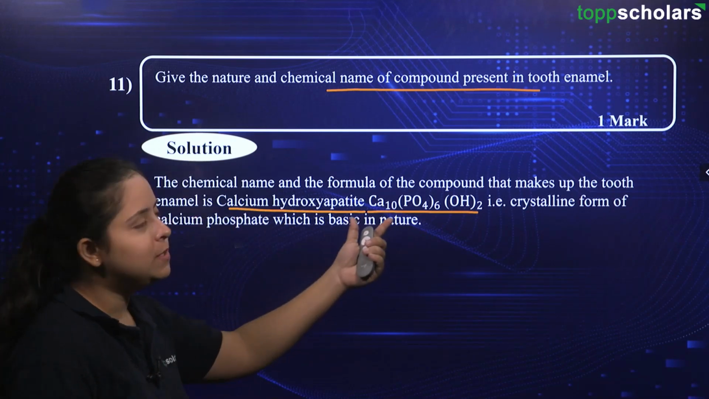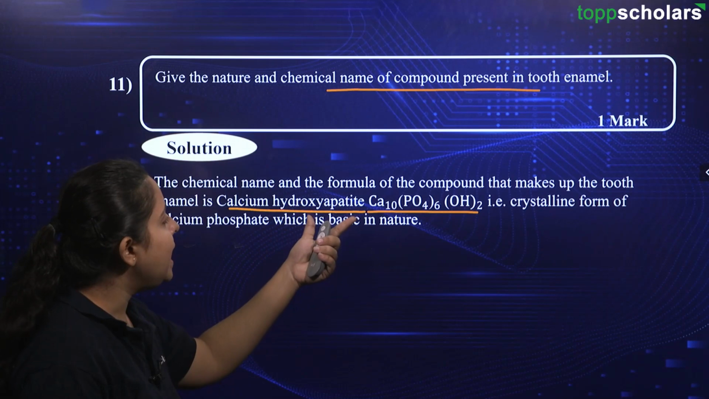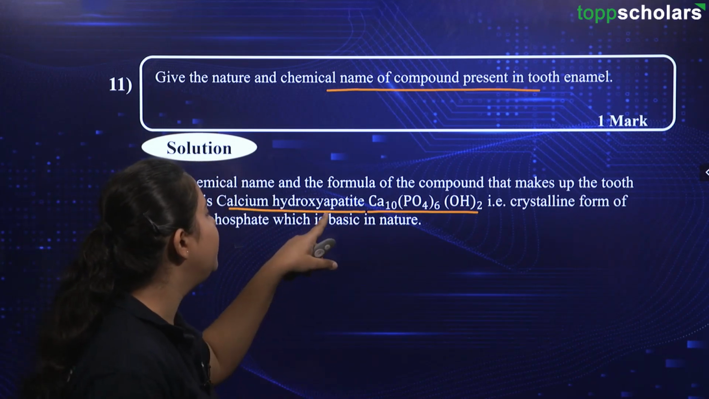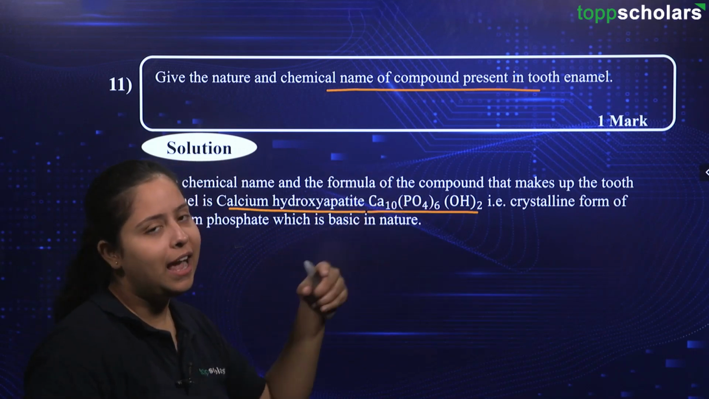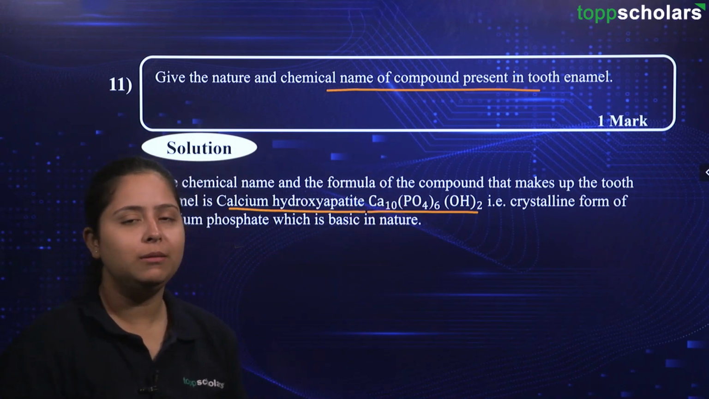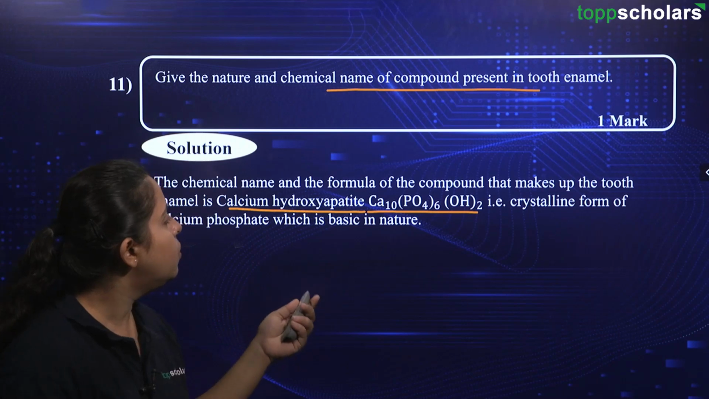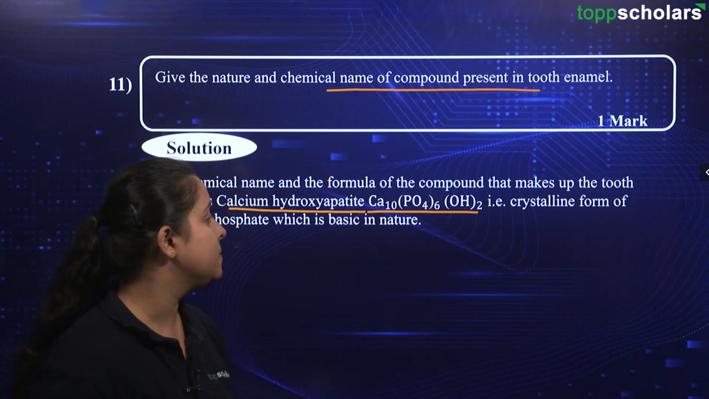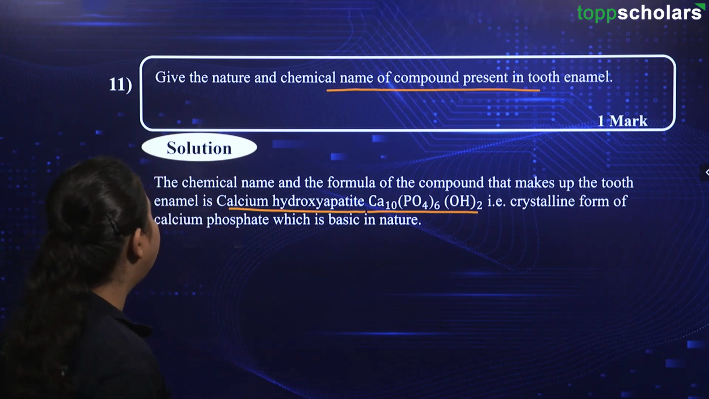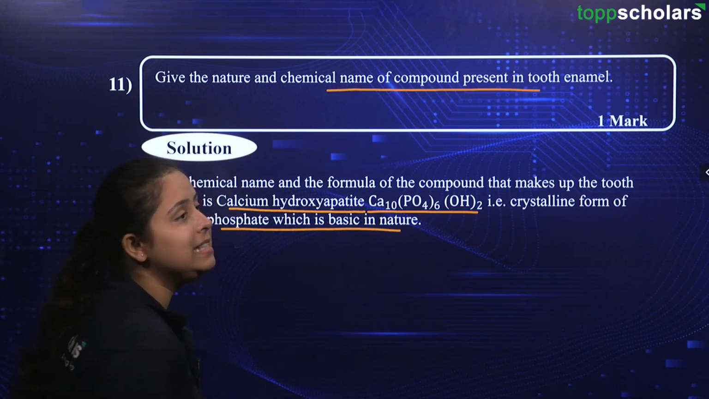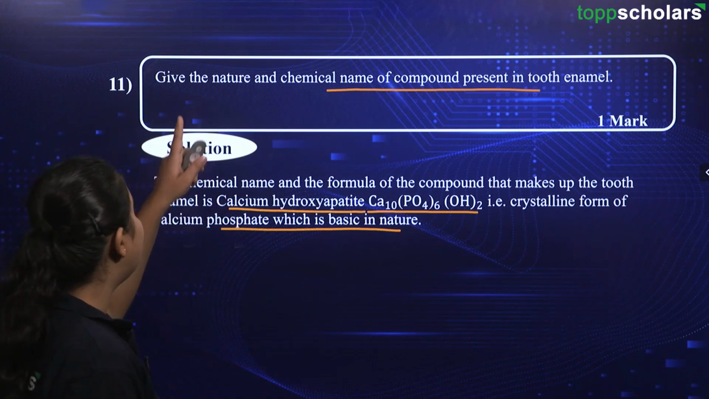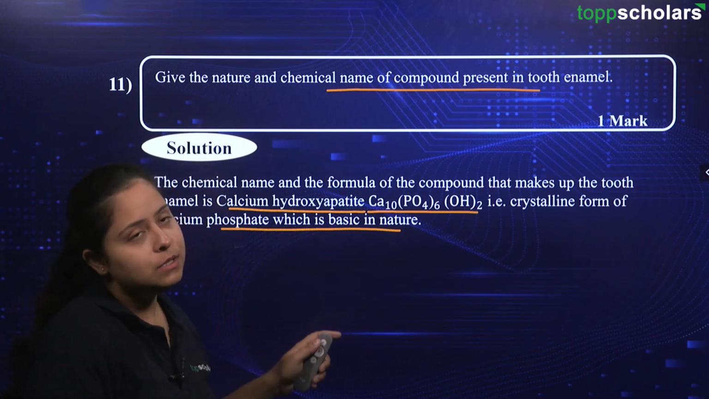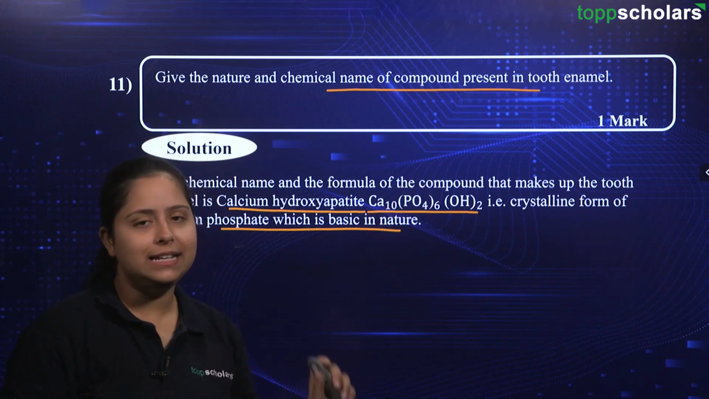Here we have calcium, so calcium is there. Hydroxyapatite. Just remember you need to add phosphate, so you can remember P for phosphate, and OH twice you need to remember like that only. So basically we have Ca10(PO4)6 and then (OH)2. This is the crystalline form of calcium phosphate which is basic in nature, as we were also asked about the nature of the compound. Alright, so by writing this much you will gain your 1 mark very easily.